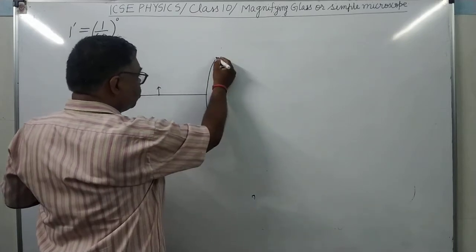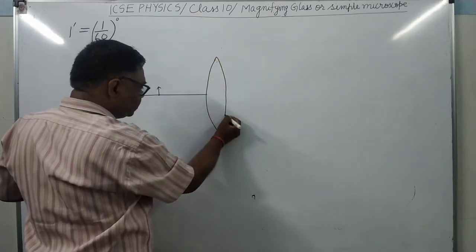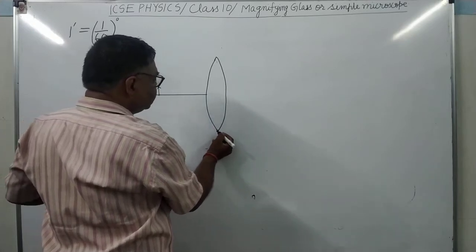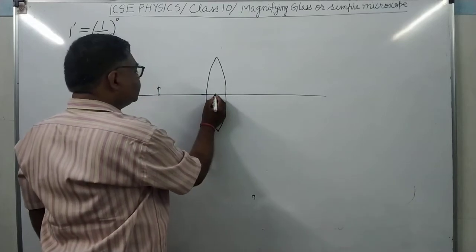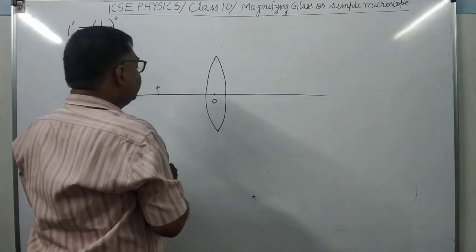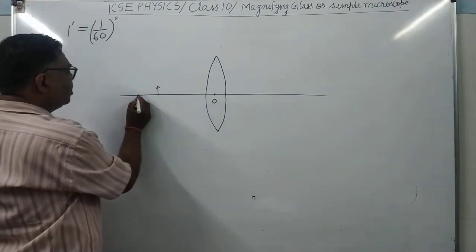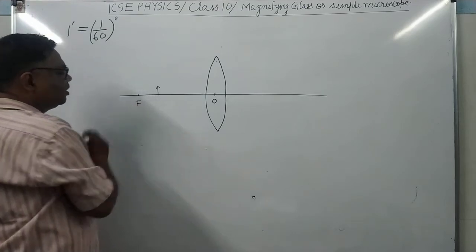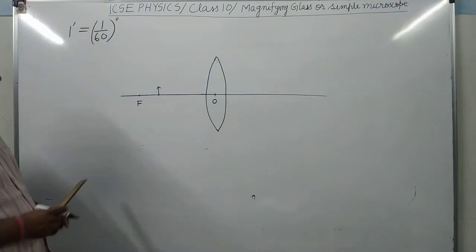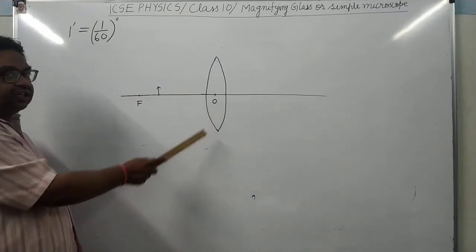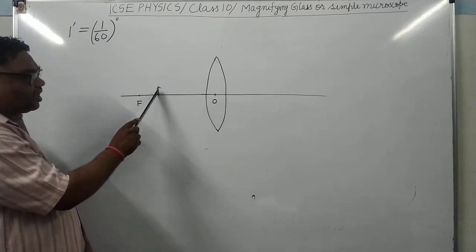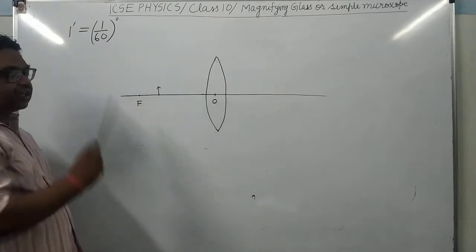Less than focal length of the lens means this is the lens. It is the optical center. And here it is the focal point. So in order to observe this microscopic object, we will adjust the convex lens in such a way that it lies in between its optical center and focus.